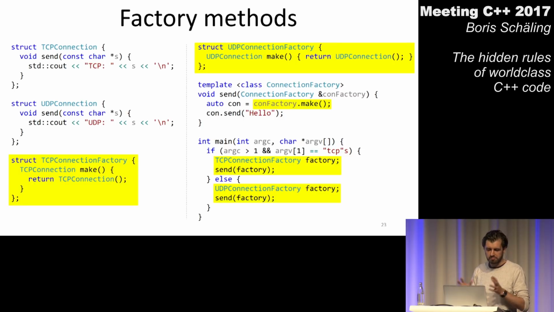All right, I guess pretty straightforward. What's again important to understand is that at this point, I could change the implementation of my connection factories in a way that I add a constructor, that the constructor allocates the connection object, and that make later simply returns that object. I wish I would have done this here because it would be more obvious, but you're always running out of space on these PowerPoint slides.